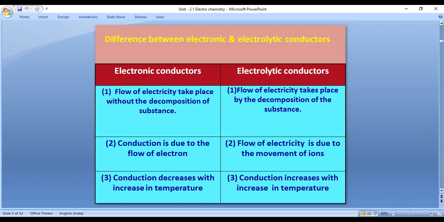Whereas in an electrolytic conductor, if salt is dissolved in water and heated continuously for 1 hour, the concentration will increase. Whenever concentration increases, conduction also increases. That means in electronic conductors, increasing temperature decreases the conductance. In electrolytic conductors, increasing the temperature increases the conductance.